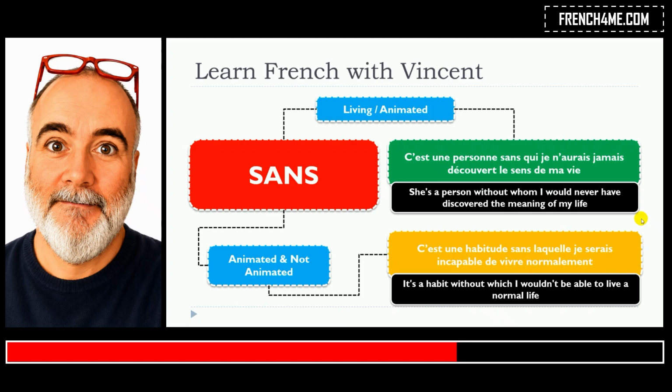D'accord? So the idea is clear. We will make the difference between clearly the living things and the animated and not animated. For the living things and the animated, you go for qui, and then the others will go for laquelle. Remember, feminine singular, laquelle.